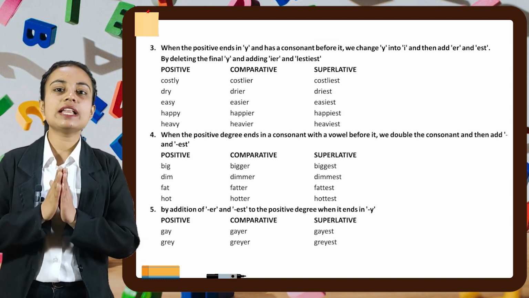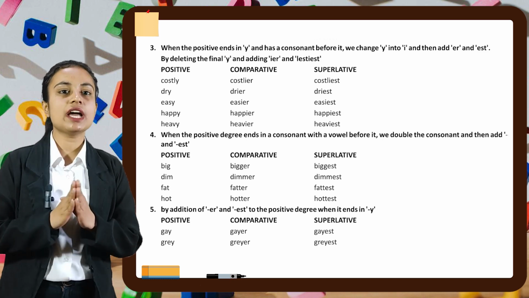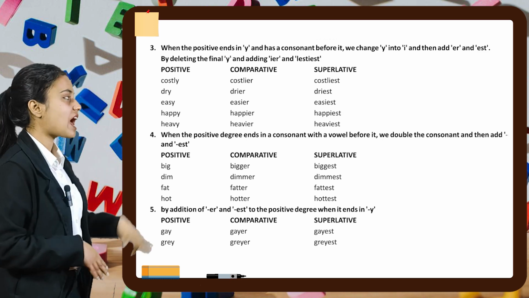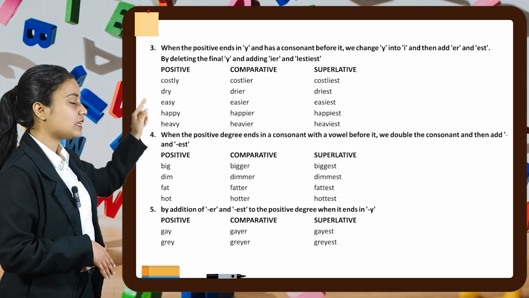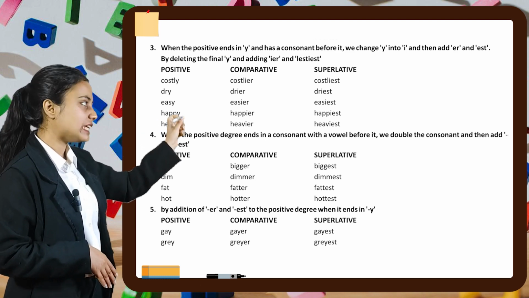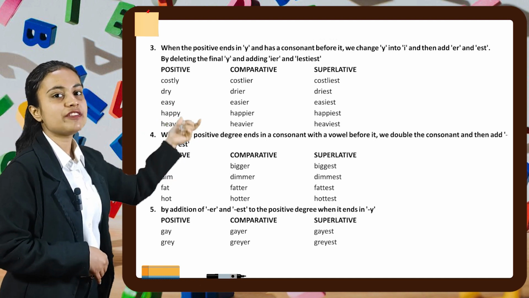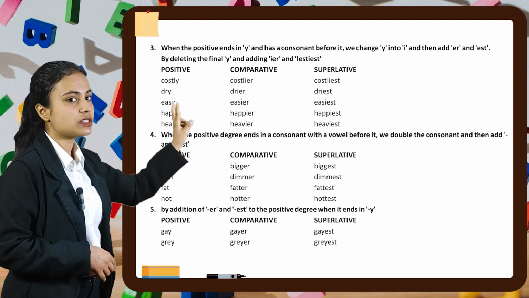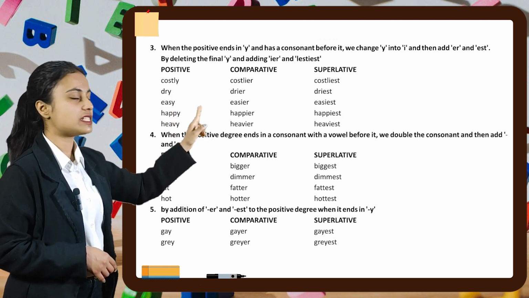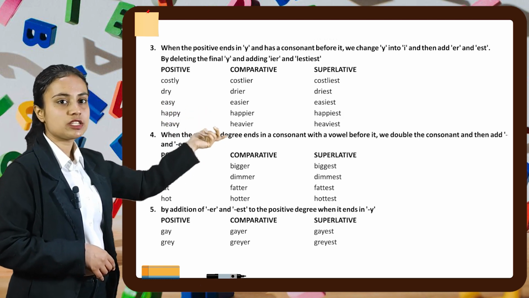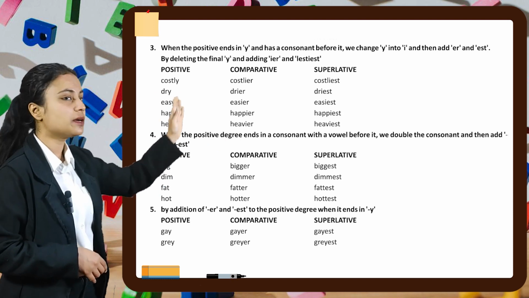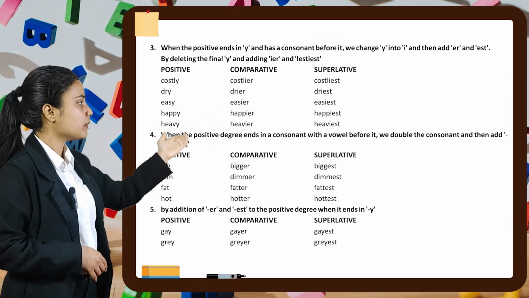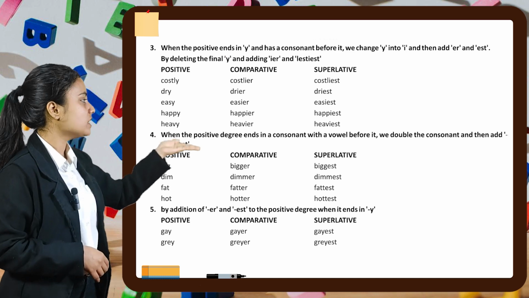the consonant and then add er and est. For example, if we have big, we will double the last letter, which is g, and add er, so it will become bigger. And for superlative, we will double the g at the last and then add est, so it will become biggest. So our words will be big, bigger, biggest. Dim, dimmer, dimmest. Fat, fatter, fattest.